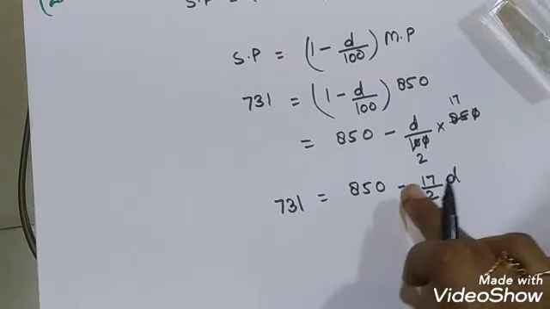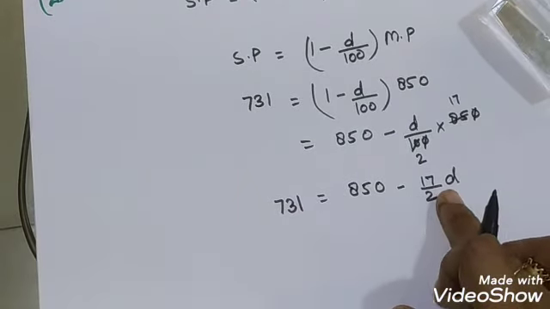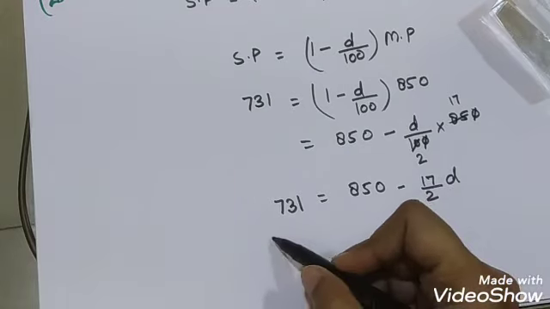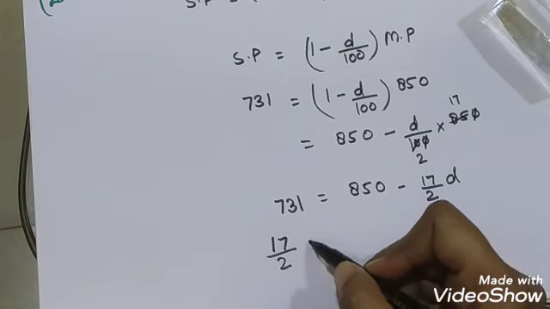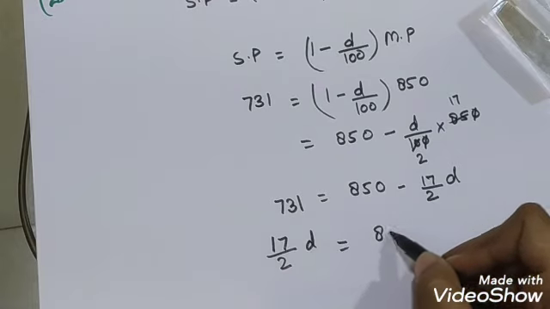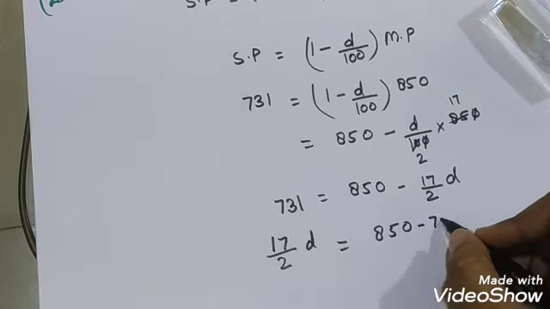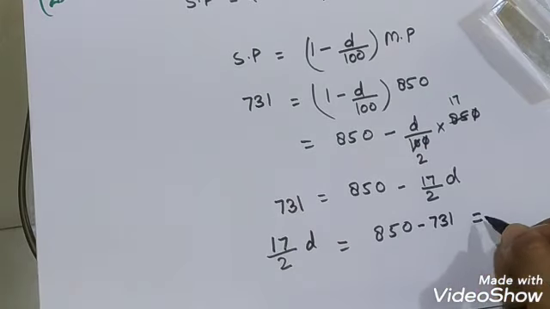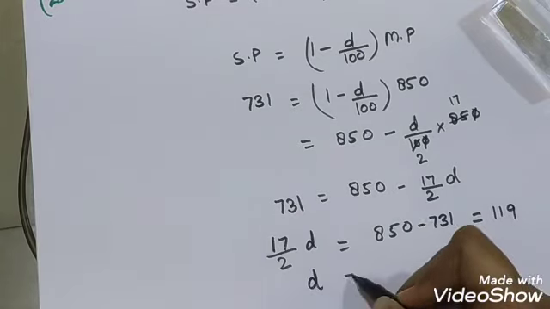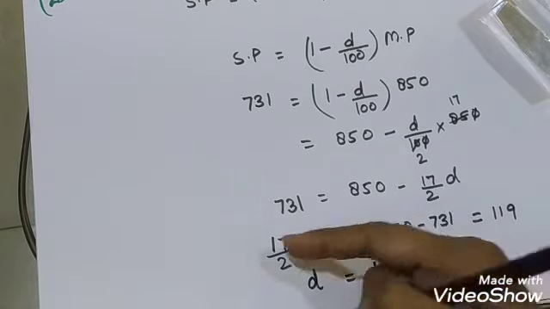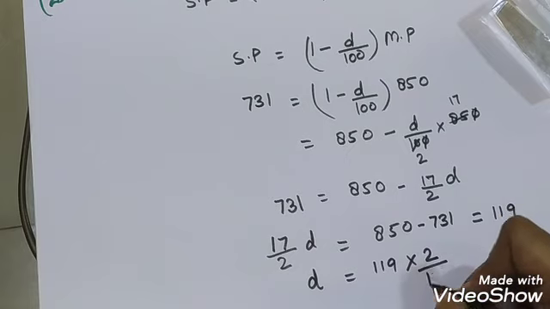Now which is bigger? 850 is bigger, so we will move 17 upon 2 D to the other side, and it becomes positive. 850 is still there, and 731 moves to the other side and becomes minus 731. When you subtract 731 from 850, you will get 119. Then the value of D will be 119 into 2 upon 17.